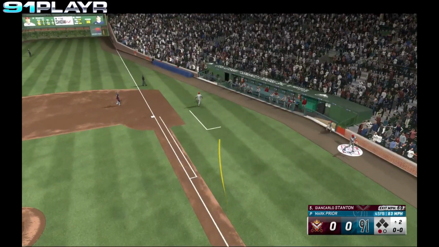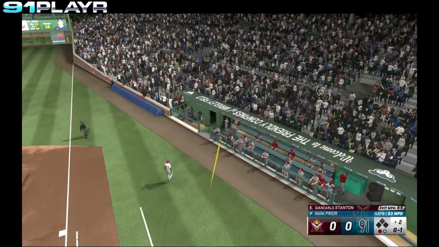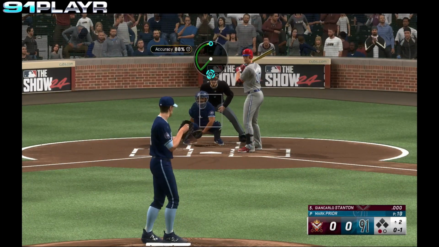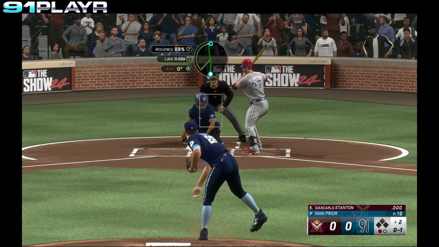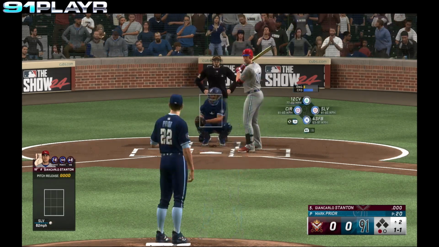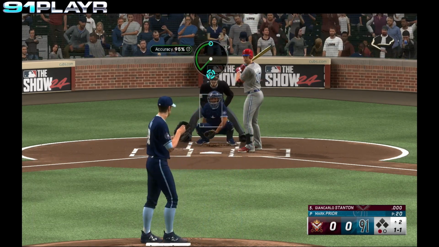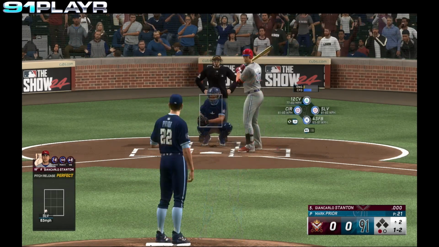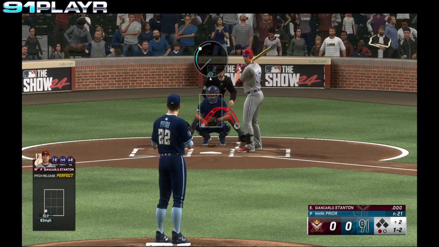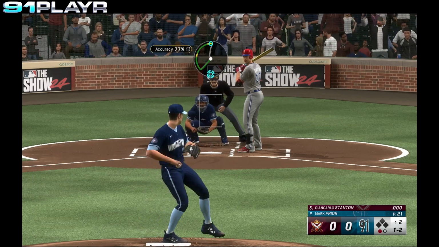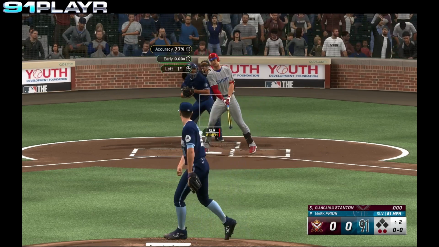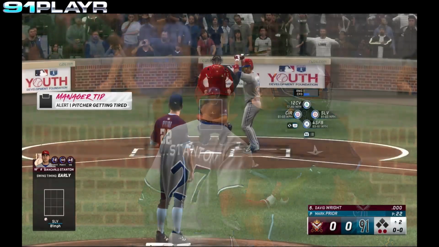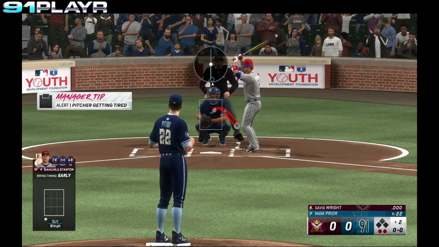Stanton pops that ball up. Foul out of play down the first base line. 0-1's the count. Ball low. 1-1. Strike 2. 1-2's the count. Prior winds and delivers. Swing and a miss. Down on strikes goes Stanton. 2 away. David Wright, the batter.